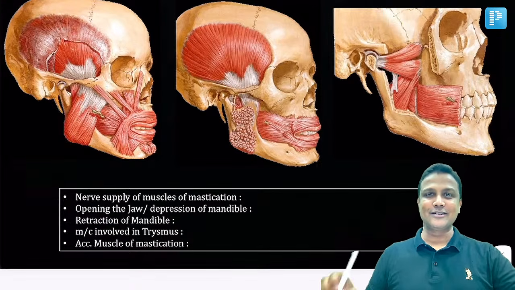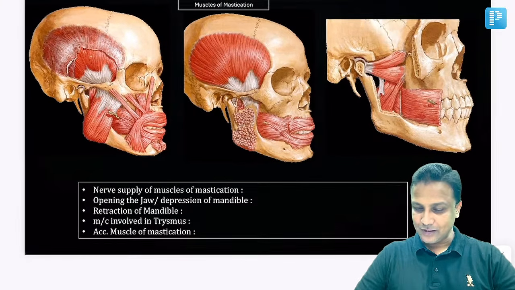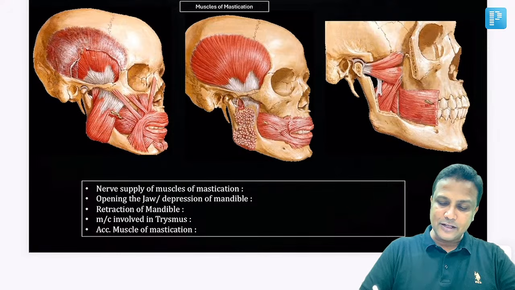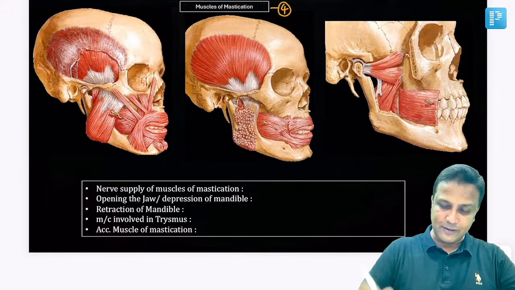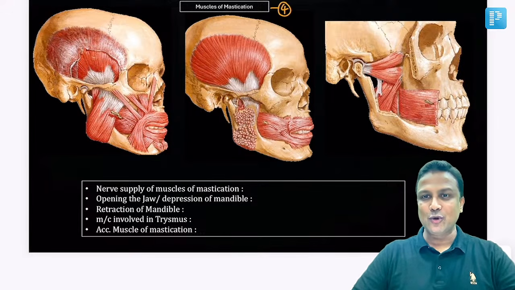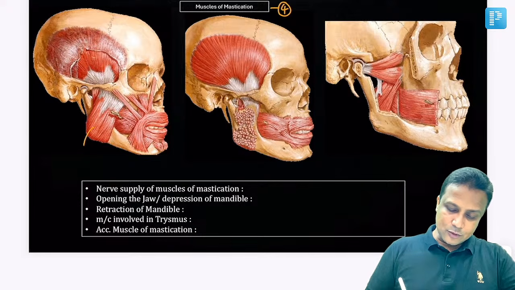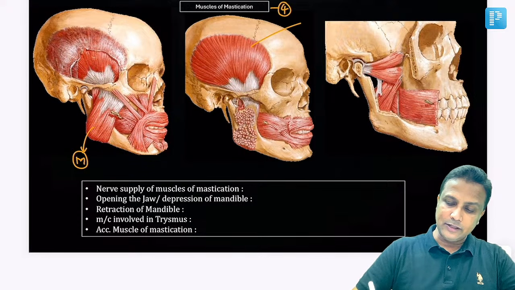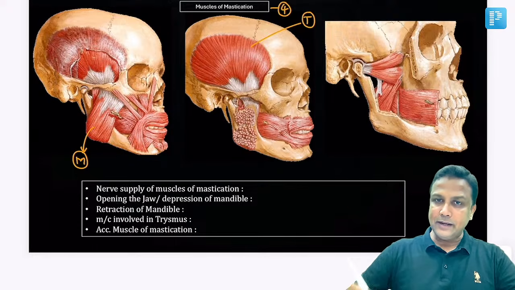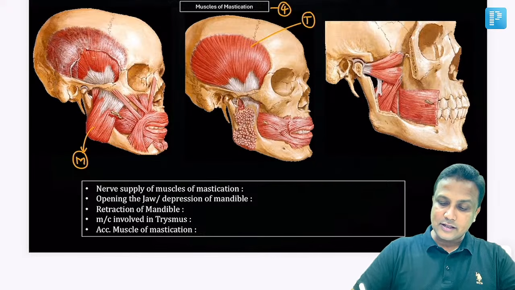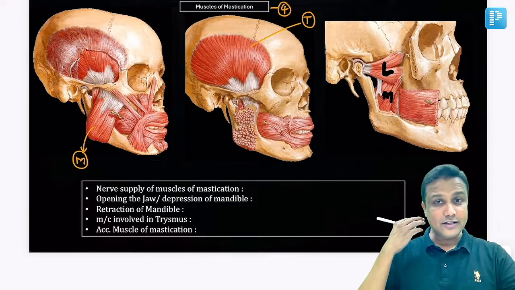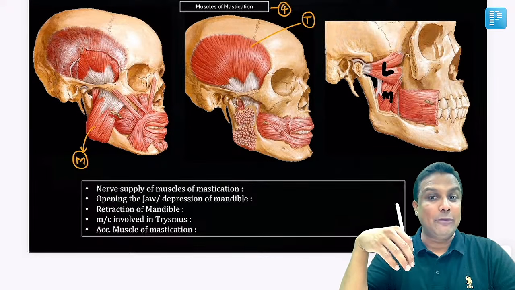Next topic, muscles of mastication. Now remember, in total, how many muscles of mastication do you have? You have 4 muscles of mastication, sir. In this diagram, the first one here will be the masseter muscle. Then this one here will be the temporalis muscle. And please remember this very carefully. This one here will be the lateral pterygoid muscle, and this one here will be the medial pterygoid. So masseter, temporalis, lateral pterygoid and medial pterygoid.